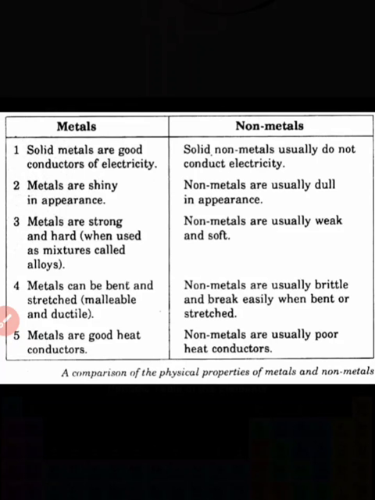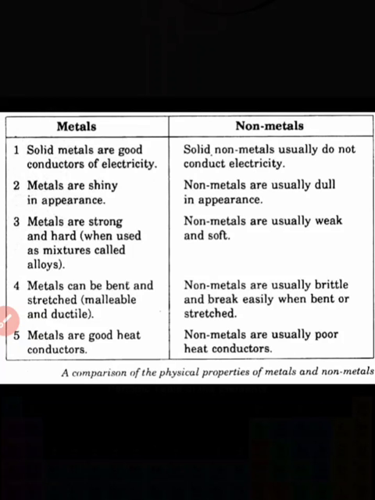Next, we have discussed the chemical properties of metals and non-metals. In the vapor state, the molecules of metals are usually monoatomic, but molecules of non-metals in the vapor state are polyatomic. And metals form electrovalent bonds, but non-metals form covalent bonds. So these are the differences between metals and non-metals.